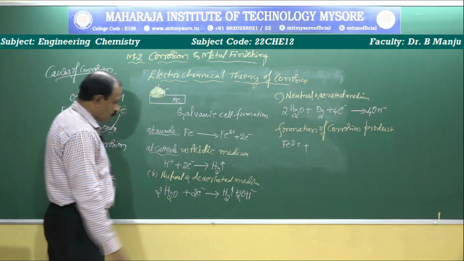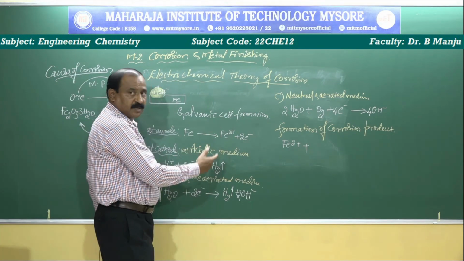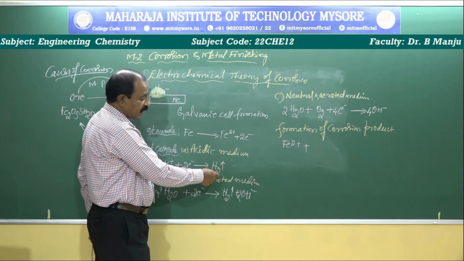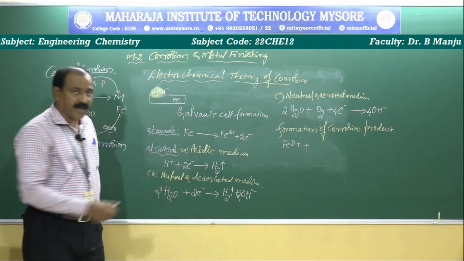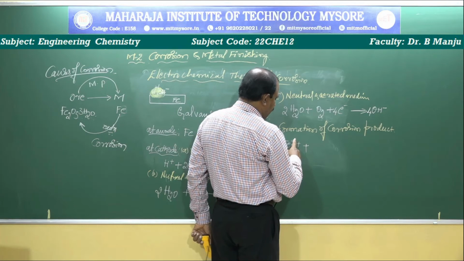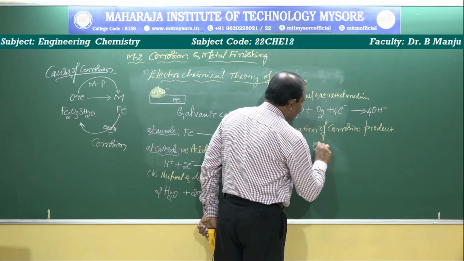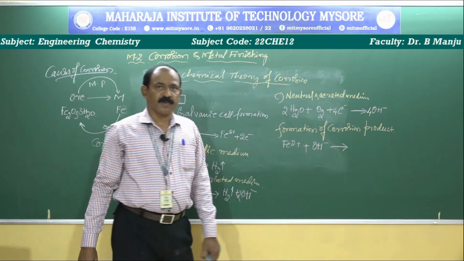Come to the cathodic zone. In all the cases, hydrogen gas is expelled out. That arrow mark indicates that a gas is expelled. What is remaining? Only hydroxyl ions. Even if you consider a base, it also contains hydroxyl ions. Therefore, Fe2+ is in the anodic region and OH- ions are present in the cathodic region. These two react.